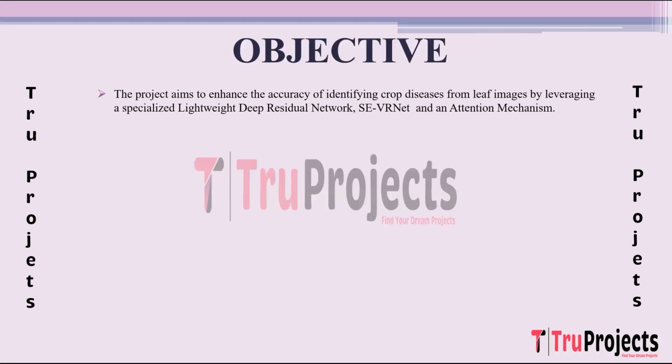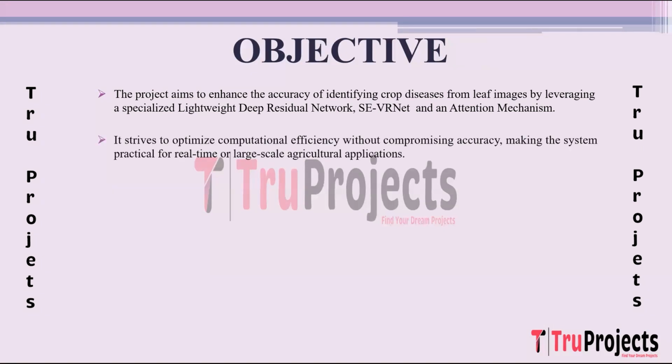Objective. The primary goal of the project is to significantly improve the accuracy of identifying crop diseases from leaf images. This improvement is facilitated by the utilization of a specialized lightweight deep residual network known as SCVRNet, coupled with an attention mechanism. This combination is aimed at elevating the precision and reliability of disease identification compared to conventional methods.